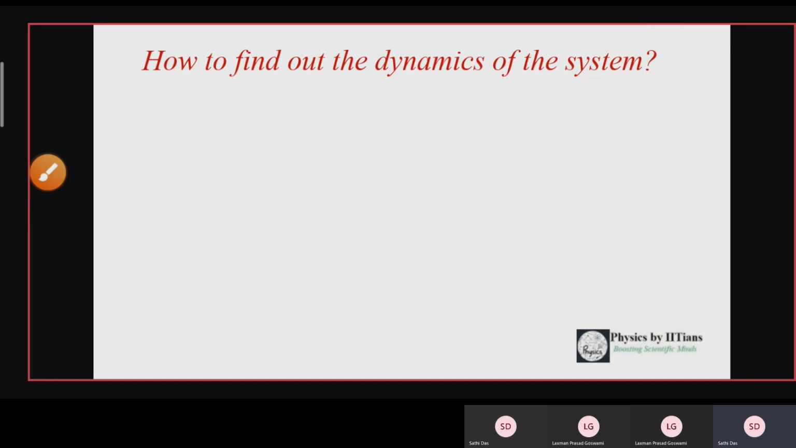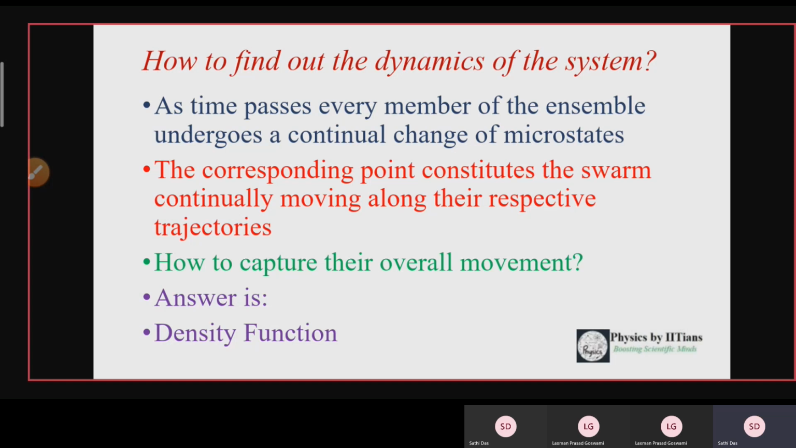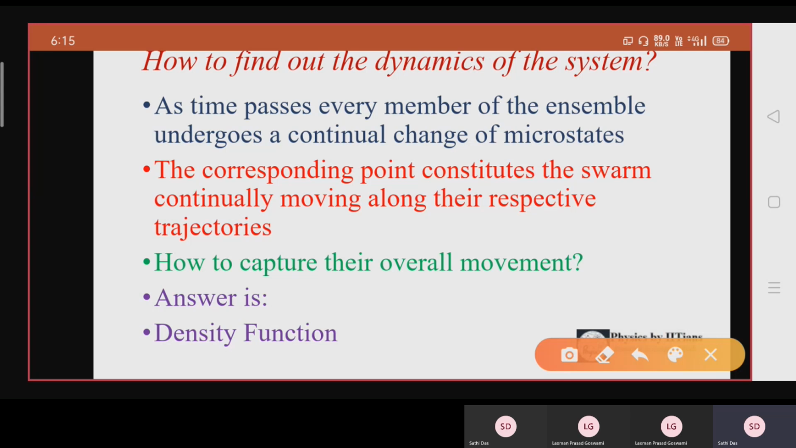Now, how to find out the dynamics of the system? Suppose you are assuming an ensemble or a system of particles within a box. You want to find out the dynamics of the particles, how they are evolving with respect to time, what will be the microstates, what will be the other thermodynamic parameters of that state, and you have to find out the dynamics of the system first.